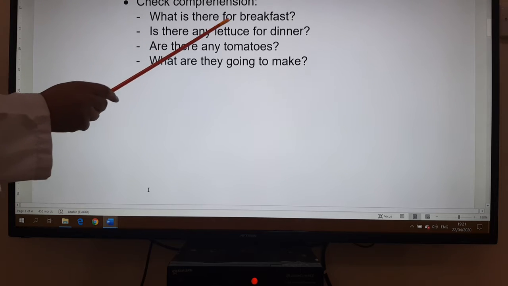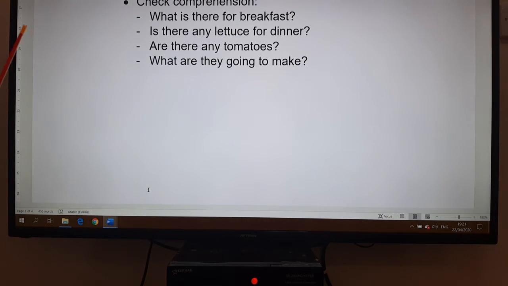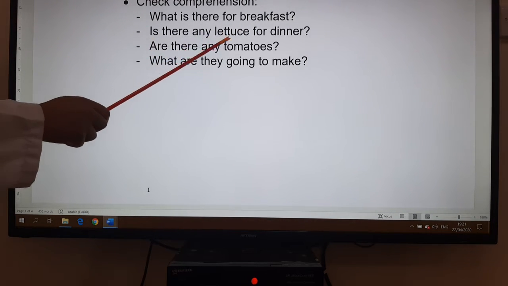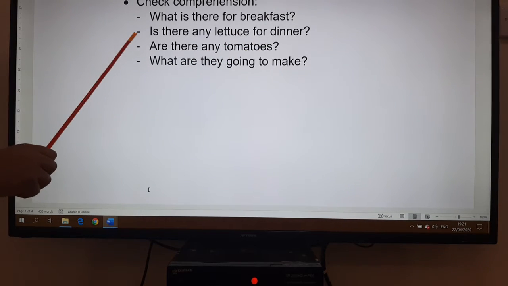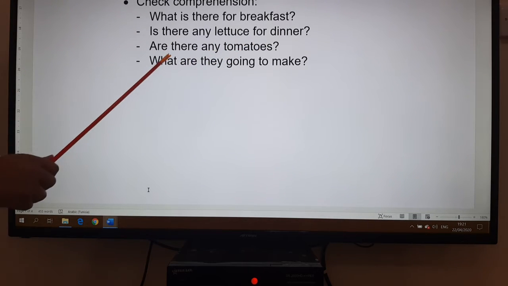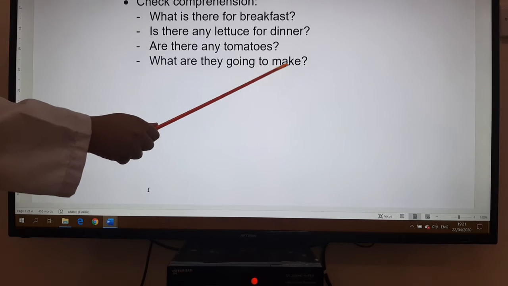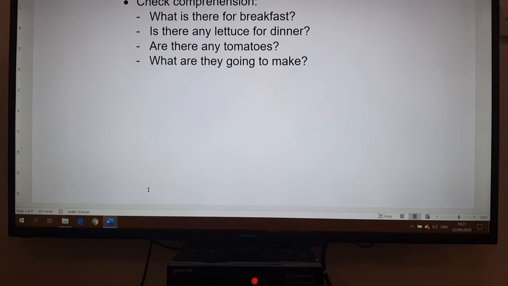So here, what is there for breakfast? So what are the meals for breakfast? And is there any lettuce for dinner? Are there any tomatoes? And what are they going to make with the lettuce and the tomatoes?